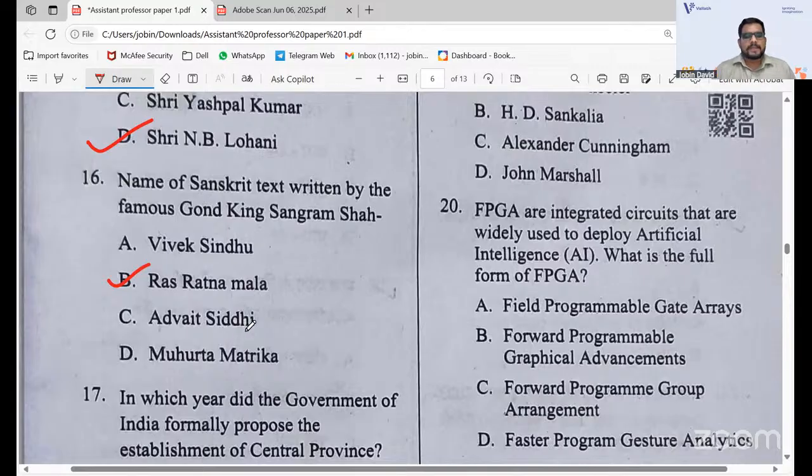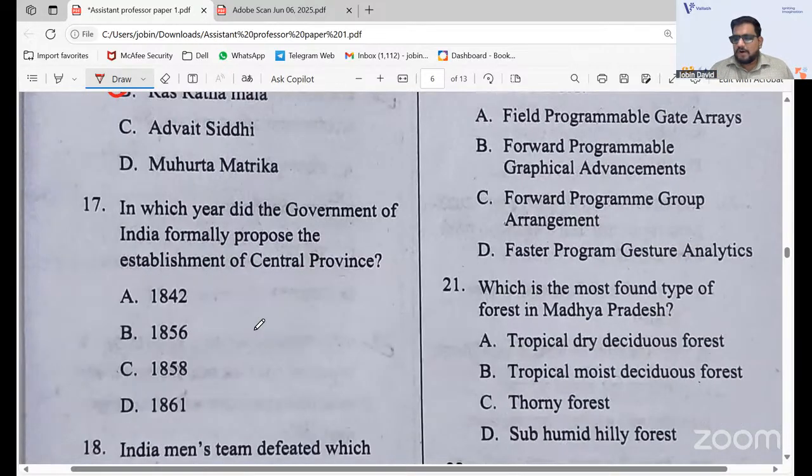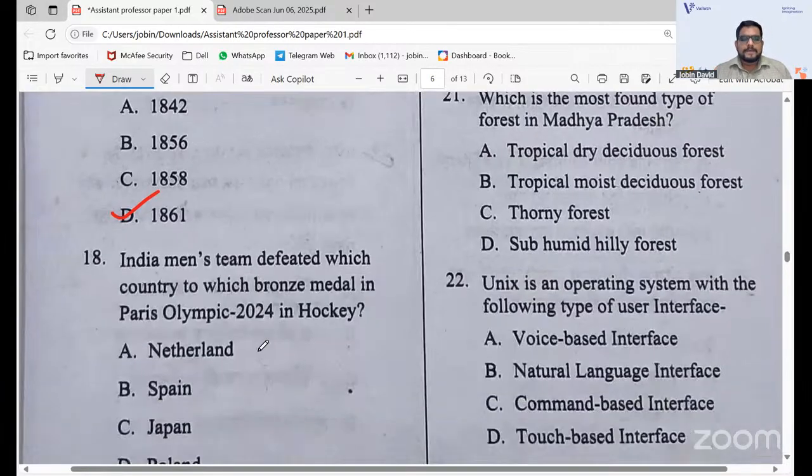Ras Ratnamala. In which year did the government of India formally propose the establishment of the Central Provinces? Okay, we can have a doubt whether it is 1858 or 1861. There are different, confusing options. But I will go with option D, that is 1861, maybe the most apt option. When you search on Google you'll get different options like 58 and 61. But I think the most apt year of establishment will be 1861. If you have any queries, you can comment in the comment section, or you can challenge the answer key. So there's the next one.